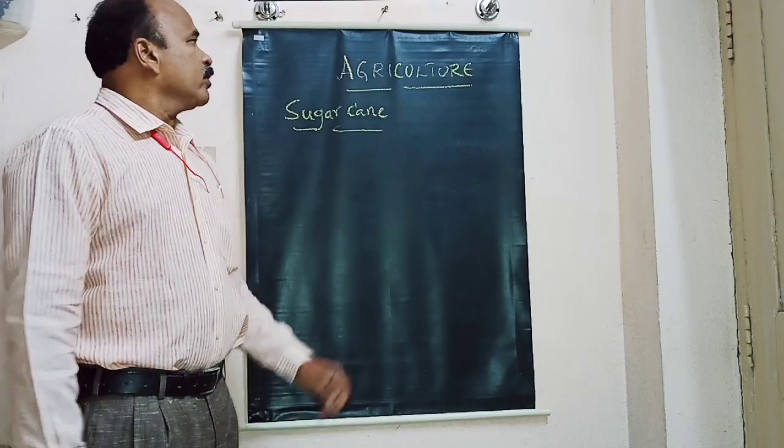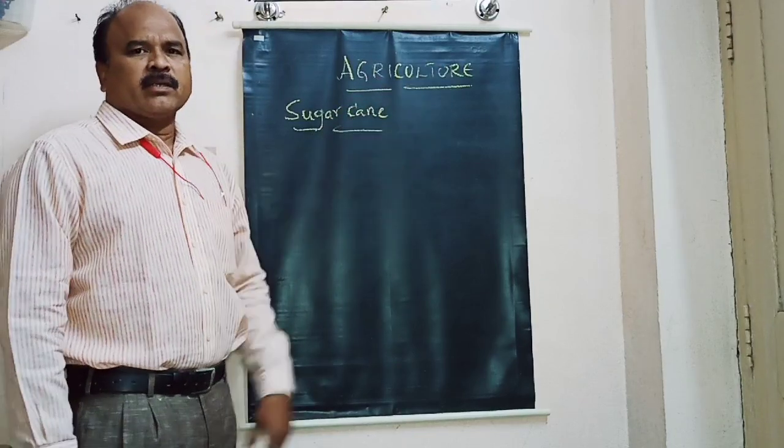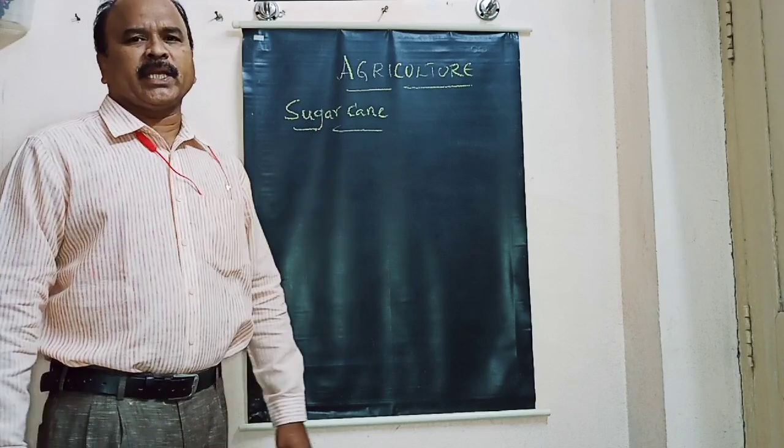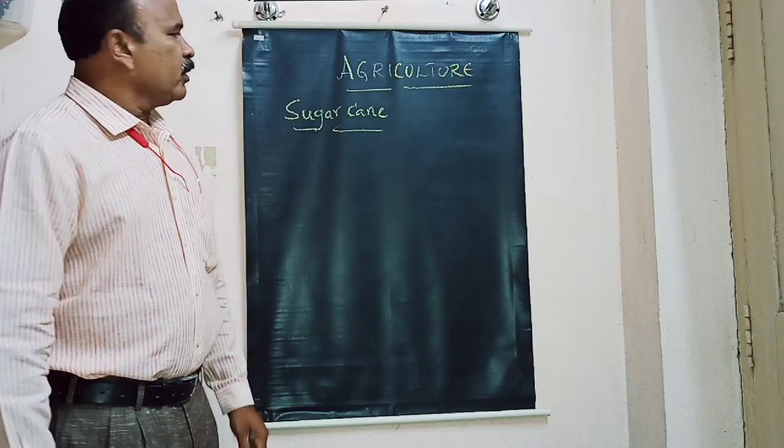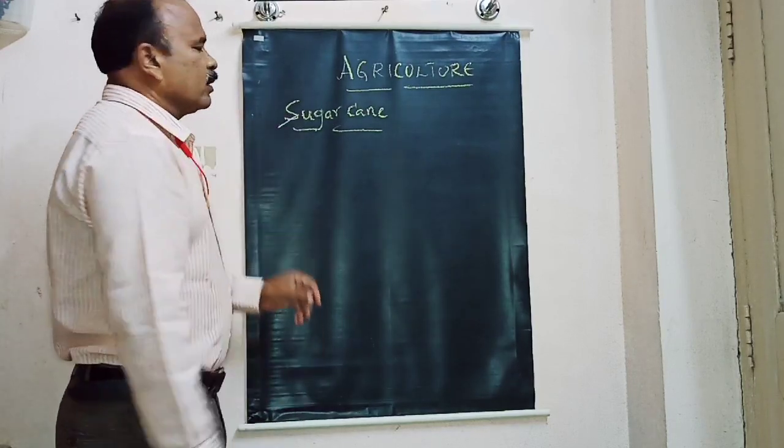Good morning, children. Let us continue with the agriculture. The next crop is sugar cane. You all might have eaten so many sugar canes in your life. So let us see about this one.